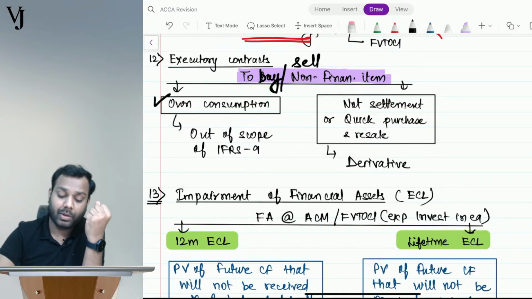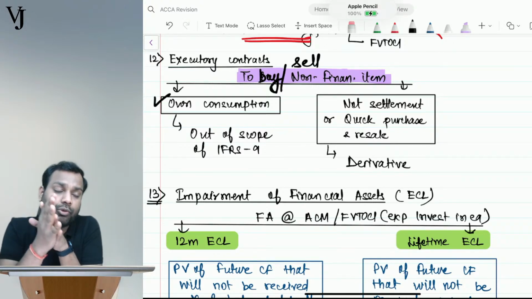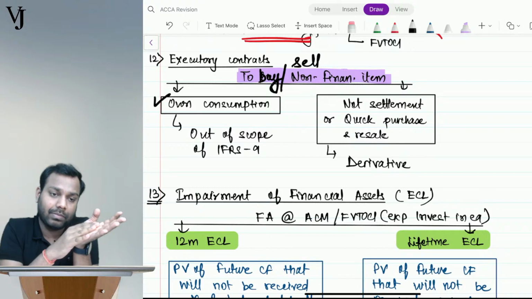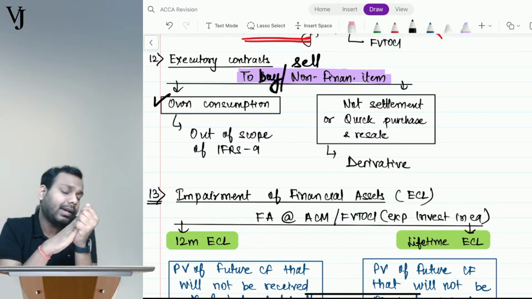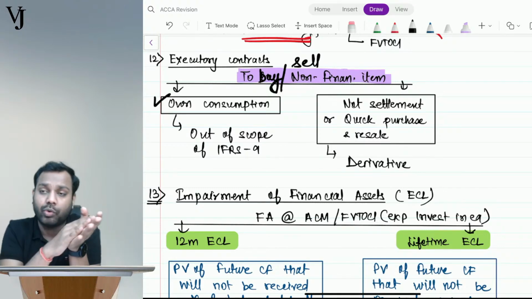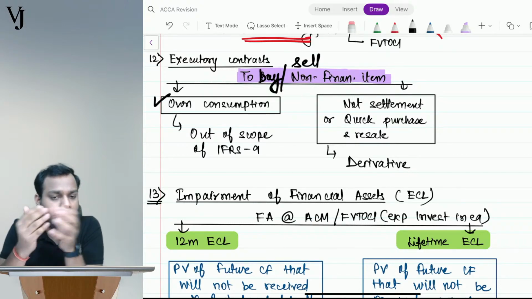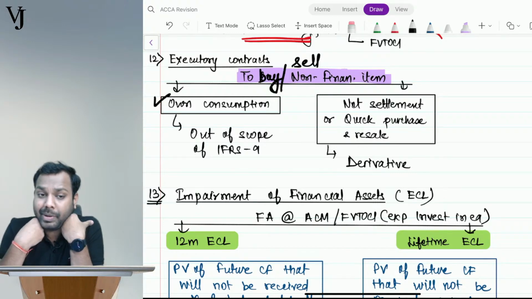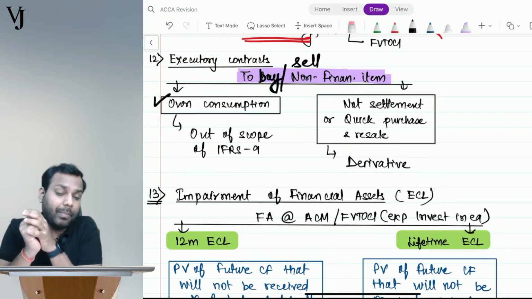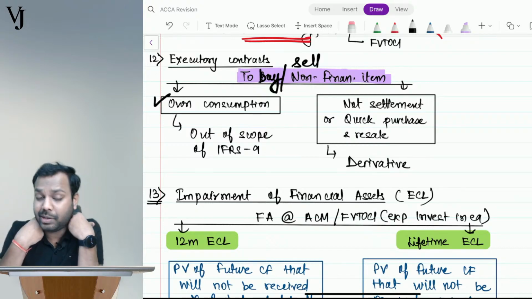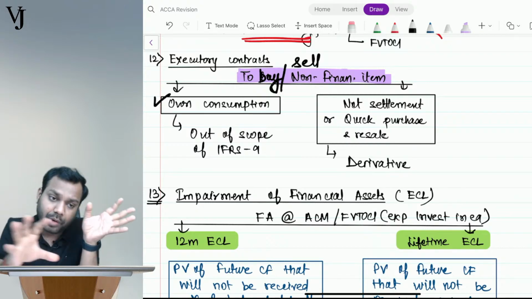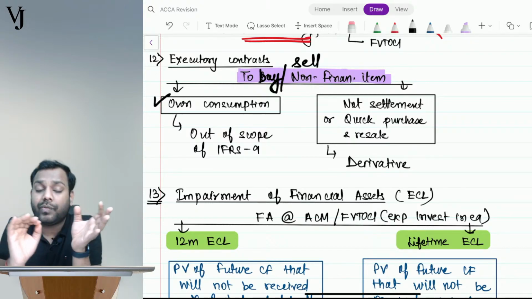Means I enter into a contract with Ayush to purchase 100 kgs of rice, or to purchase 1000 leaves of paper. I need paper for my book. So this is for my own consumption. This is out of scope of IFRS 9.